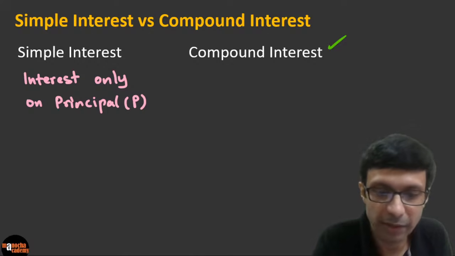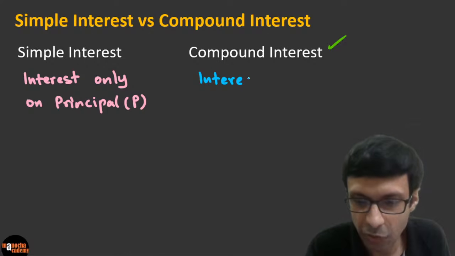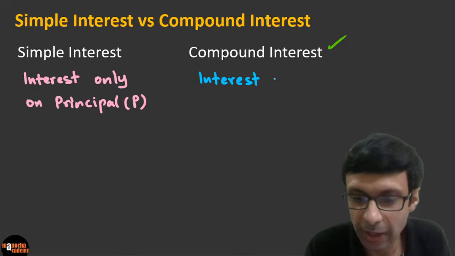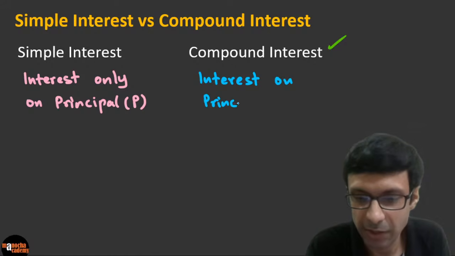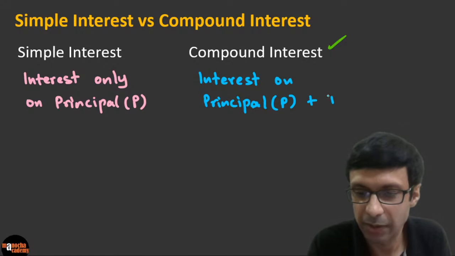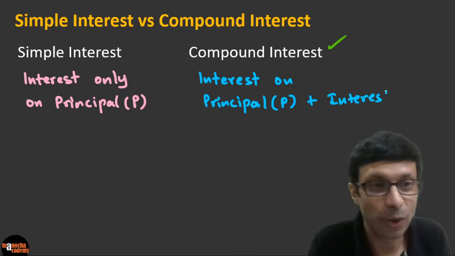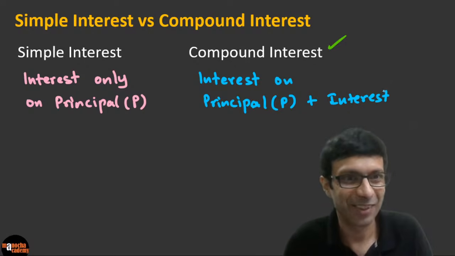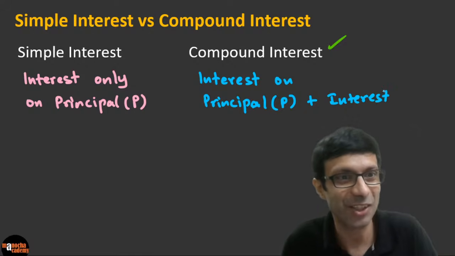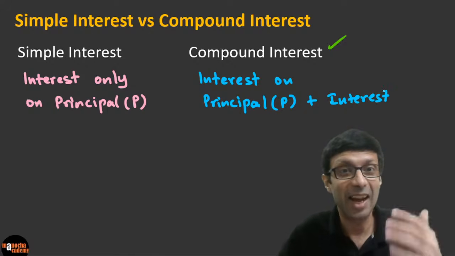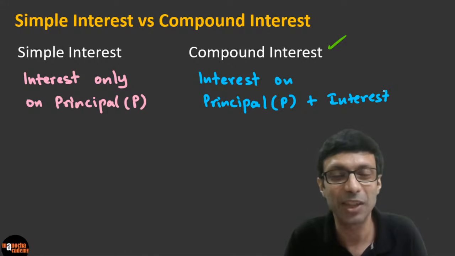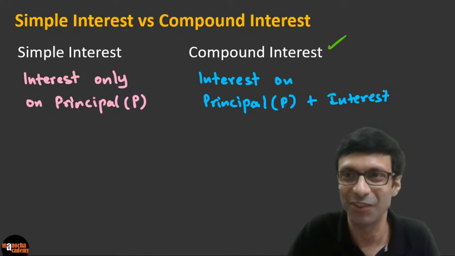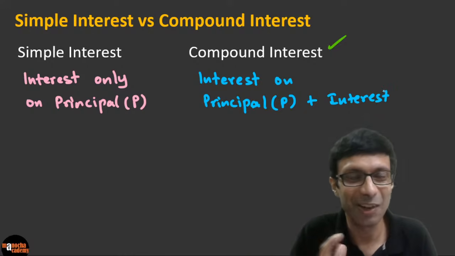But in compound interest, that's very interesting. You're getting the interest on the entire amount. So you're getting interest on principal plus the interest, right? So it is like interest on interest. So that's why it gets interesting. And that is why your amount is increasing, right? So compound interest, please remember with the help of this line, it is interest on the interest. So you can remember it that interesting way.